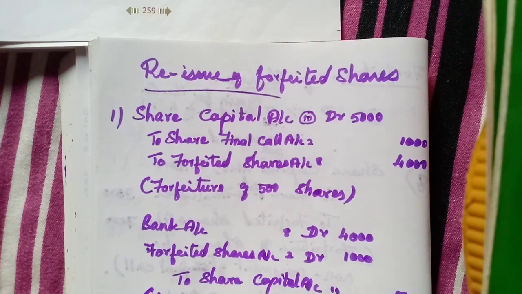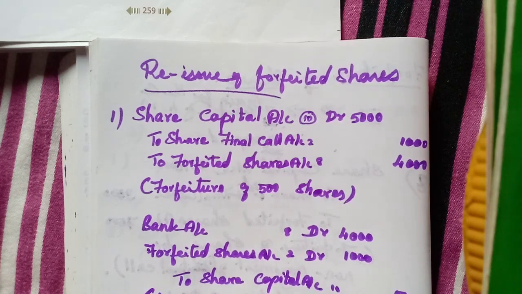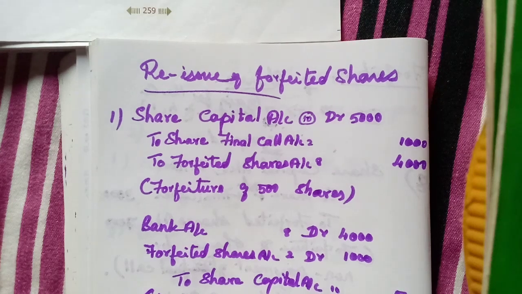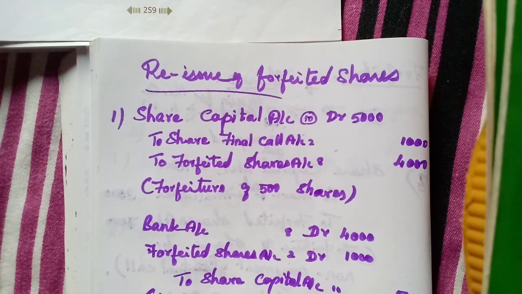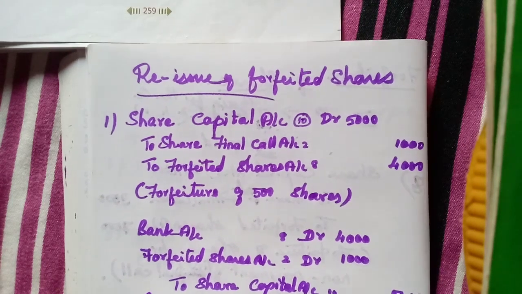Narration: gain on reissue transferred to capital reserve account, 3,000.